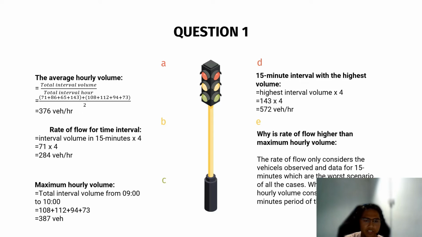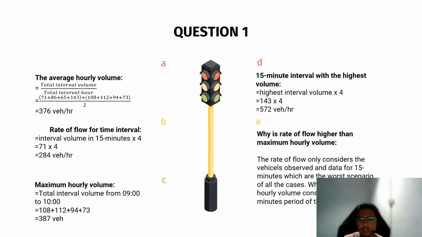And for question C, the maximum hourly volume, which is total interval volume from 9 a.m. to 10 a.m. So we have 108 plus 112 plus 94 plus 73. So we get 387 vehicles. And for question D, 15-minute interval with the highest volume, the highest interval volume will be multiplied by 4.